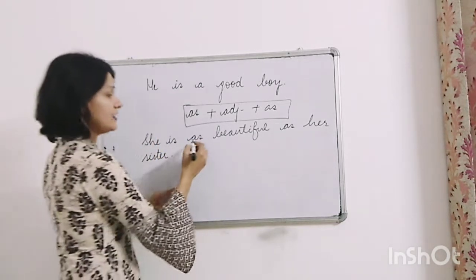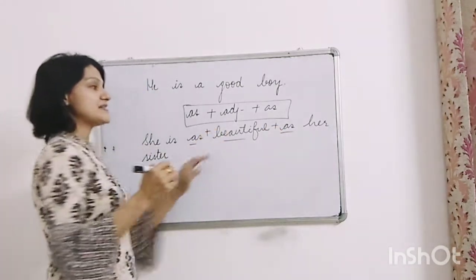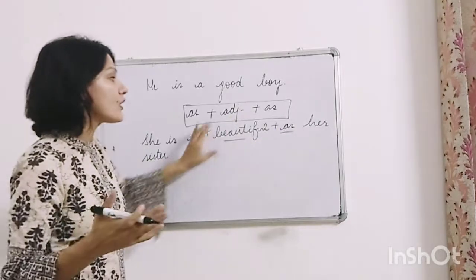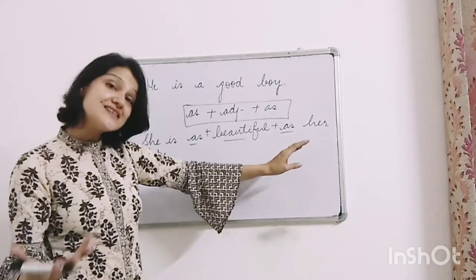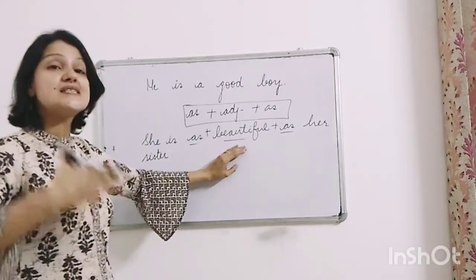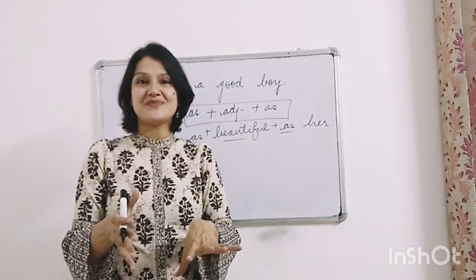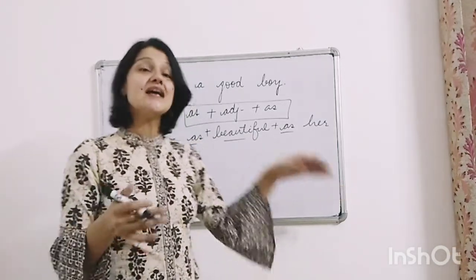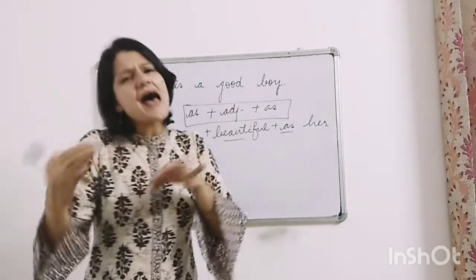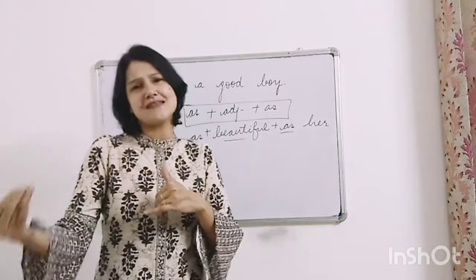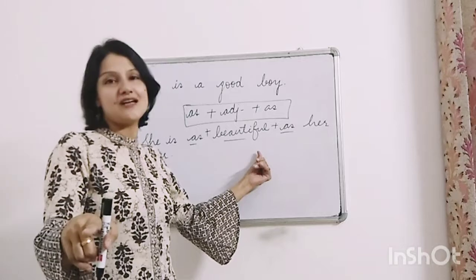Okay, so you see here as plus adjective plus as. So basically we are comparing the quality of a person with someone else's quality. So we are just saying here that she is equally beautiful as her sister, right? And the same way we can say she is not as beautiful as her sister. We can use it both in positive and negative sense.